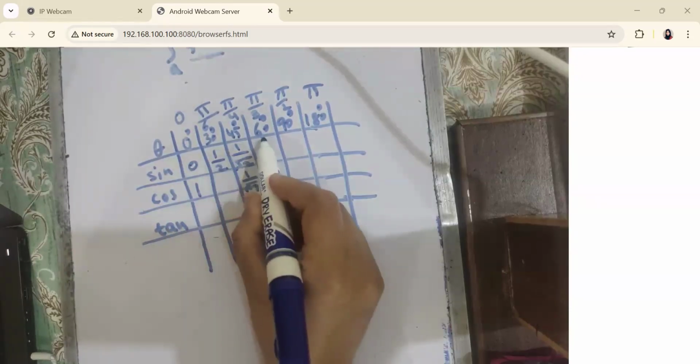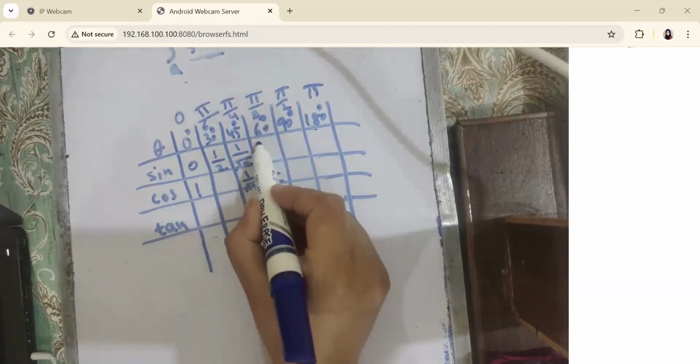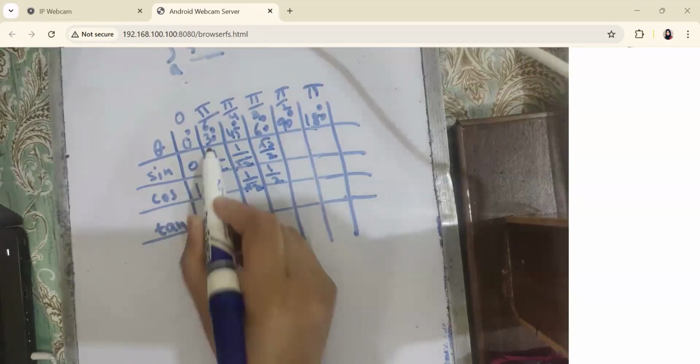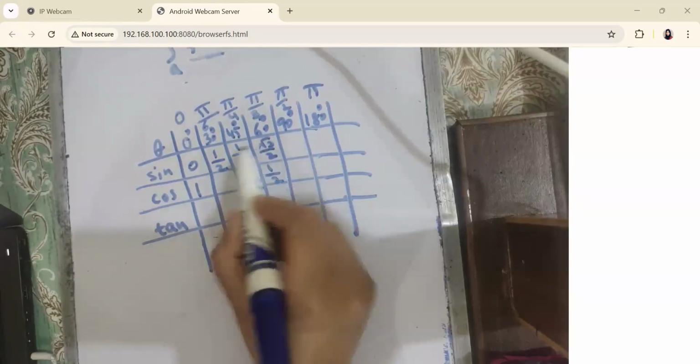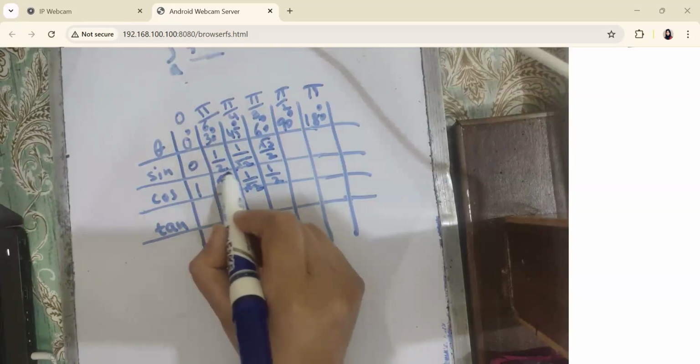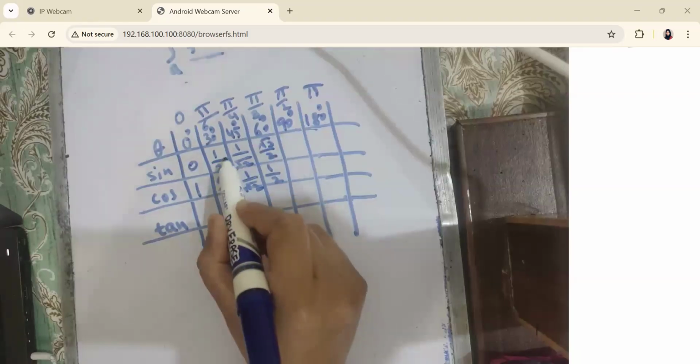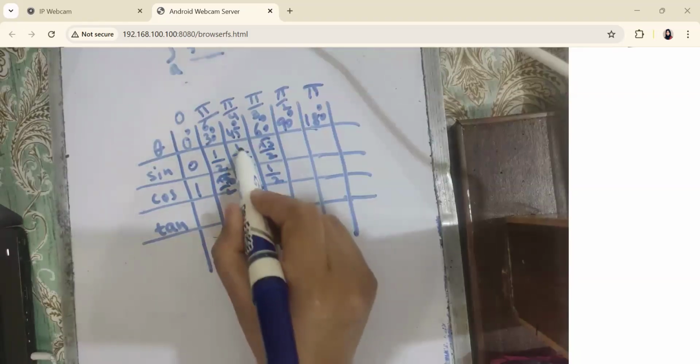Okay, sine 60? Square root 3 by 2. And cos 30. Sine 60 is square root 3 by 2 and cos 30 is also square root 3 by 2. Now you can see in the diagonals we have square root 3 by 2, square root 3 by 2, 1 by 2, 1 by 2. And here it is 1 over square root 2.